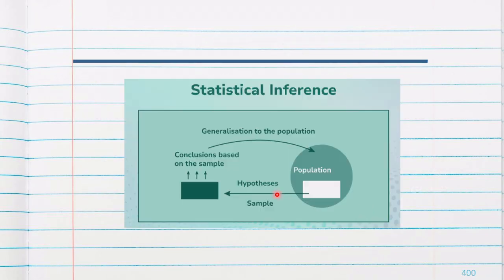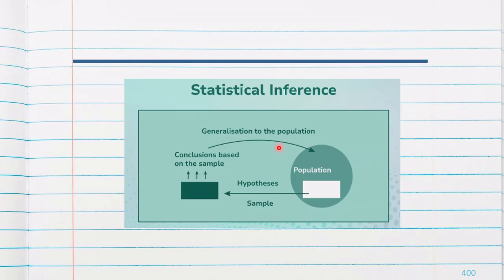So, we are having a population. We will take some samples from the population and conclusion based on sample, and we will generalize to the population.